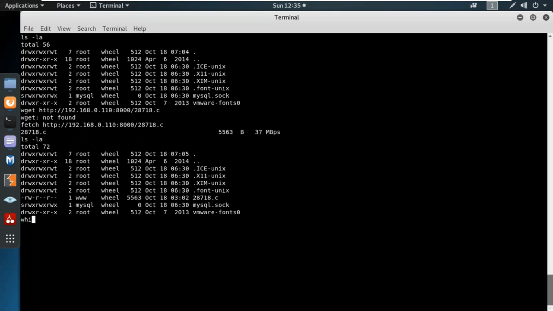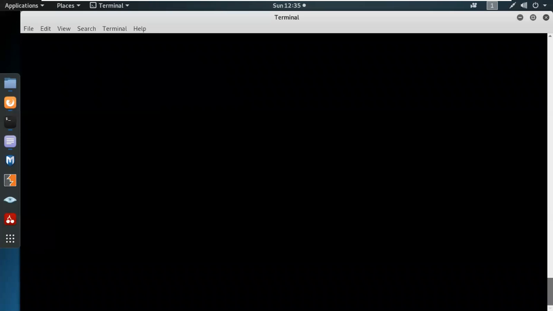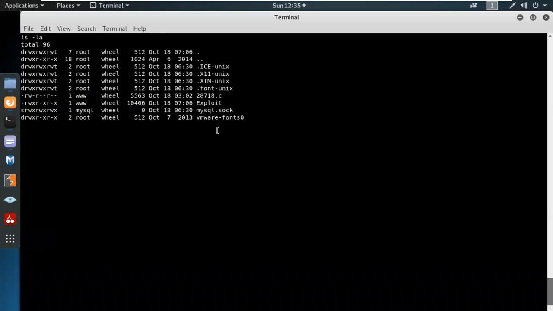And that's done. Let's use GCC. Do we have GCC over here? We have GCC. gcc -o exploit, output 28718.c. And we can see over here, yep. Who am I? We are root. Finally, we are root over there.